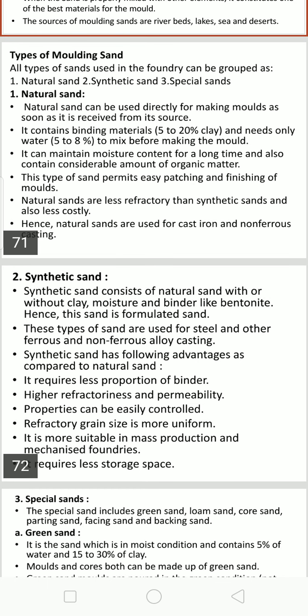Synthetic sand consists of natural sand with or without clay, moisture and a binder like bentonite.